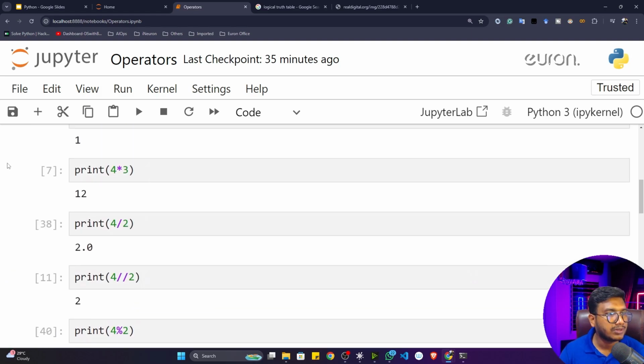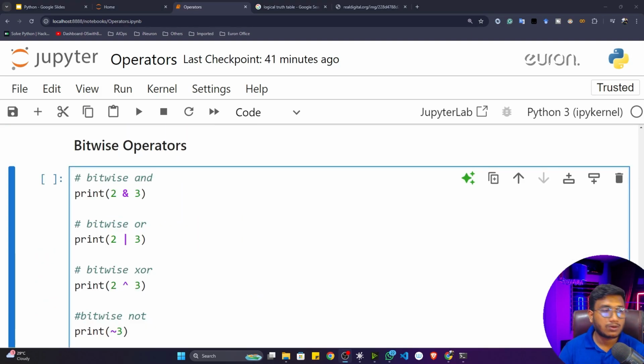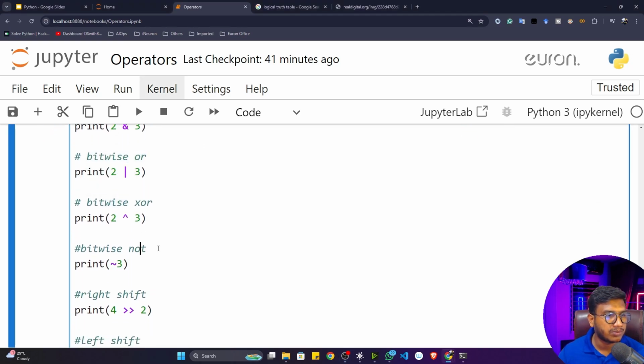Now let me show you the next one, which is nothing but the bitwise operators. These bitwise operators are special operators that work with binary numbers. You can see there are so many bitwise operators available, like bitwise AND, bitwise OR, bitwise XOR, bitwise NOT.